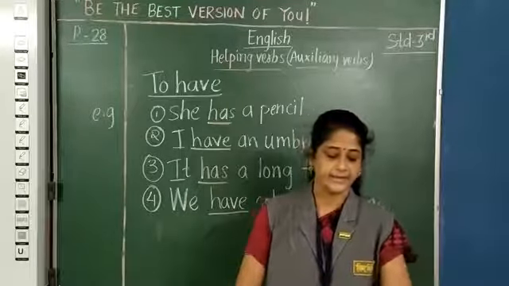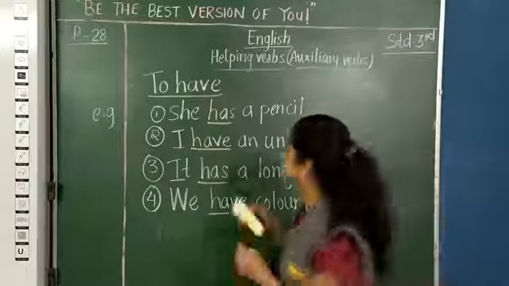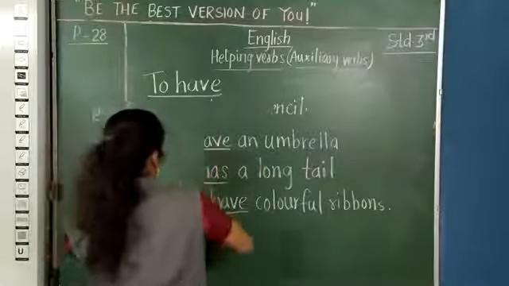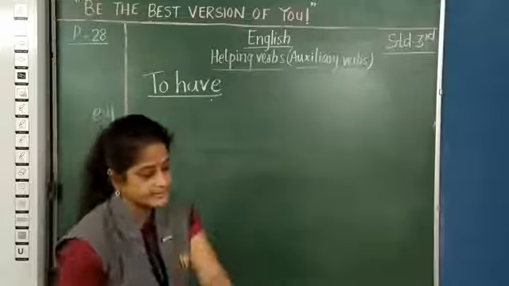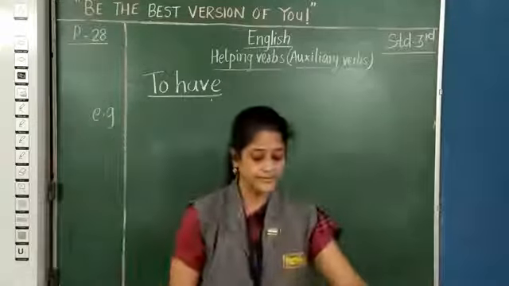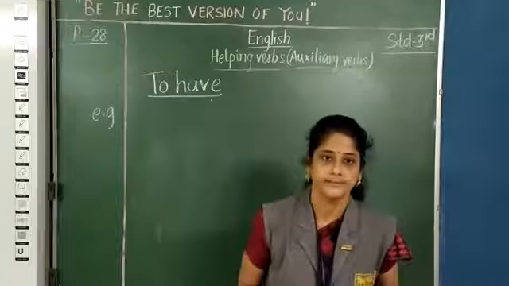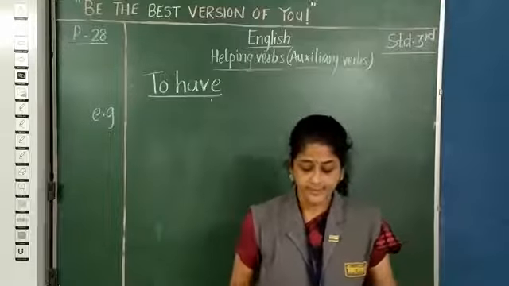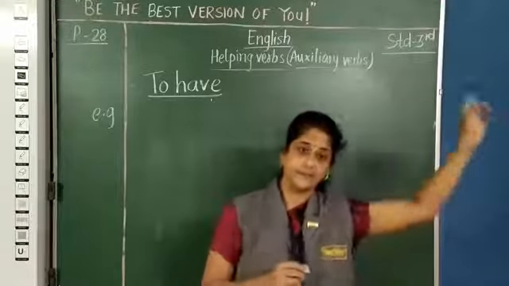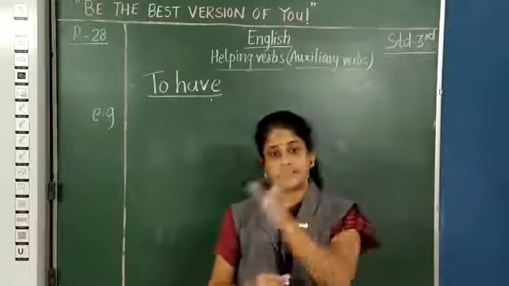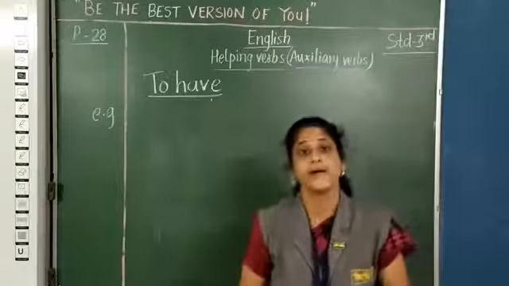Now had, as I told you, these are all used in present tense, and had is used when you are talking about past tense. So a few examples of had, let us see. For example, I had an umbrella, it had a long tail, she had pizza yesterday. So your had shows that it is already done or completed, and that's why you are using it in past tense. Okay, so these are some examples of had.